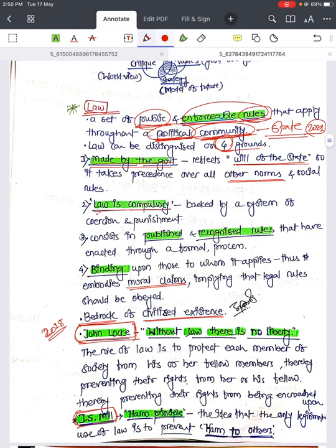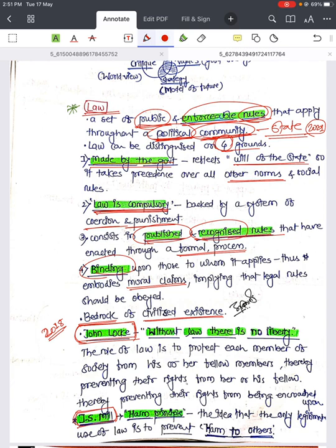Then law is compulsory. You cannot give an excuse. It is backed by a system of coercion and punishment. You have investigation, you have the judiciary and all. So law is compulsory. Sometimes norms and social rules may not be compulsory, but law is compulsory. Then it consists of published and recognized rules that are enacted through a formal process. There is a formal process, everyone knows how laws are made. Then it is binding, binding upon those to whom it applies.